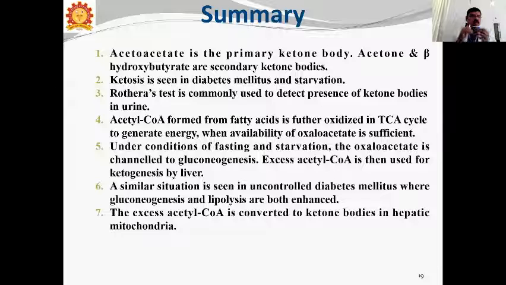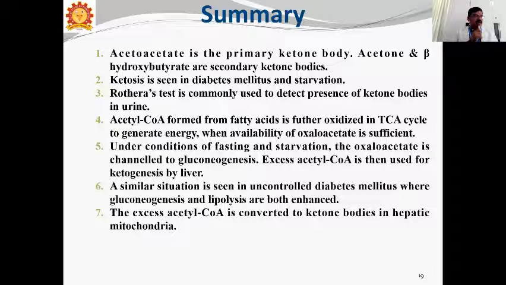Now, how can we find out ketone bodies in urine? In urine we can do the Rothera's test. I will tell you the simple procedure.